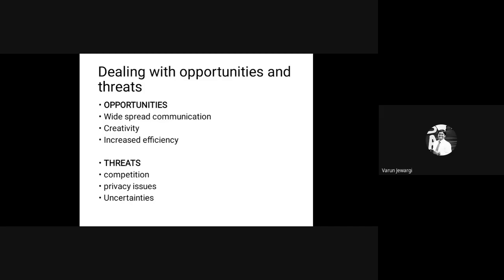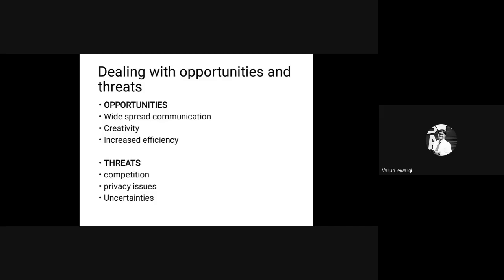Then there is increased efficiency. Increased efficiency in the sense that it doesn't involve a lot of work. You don't need to have more finance to deal with social media. You can sit in one place and do all the work on a single PC, single computer, or single mobile. There's high production and less cost. So in that way, it increases efficiency.